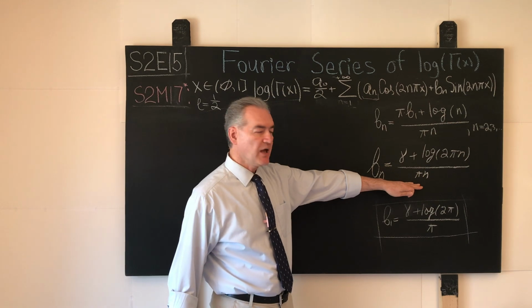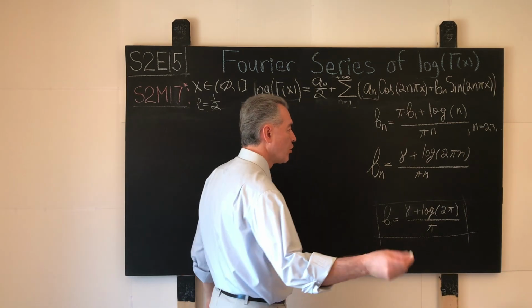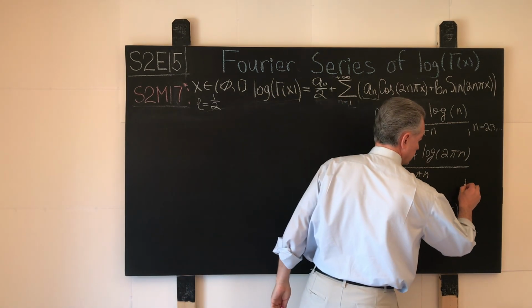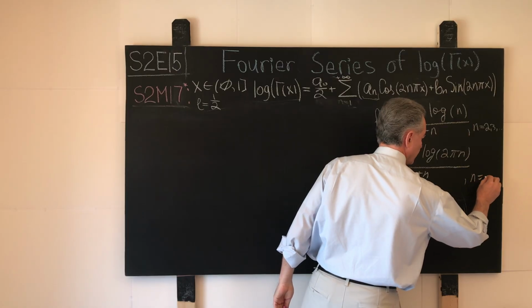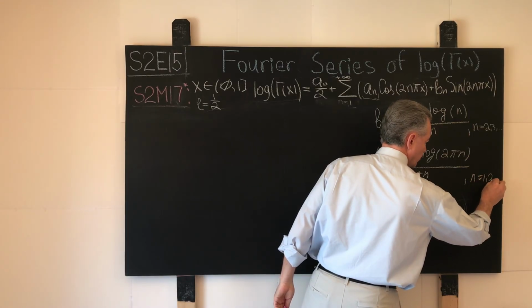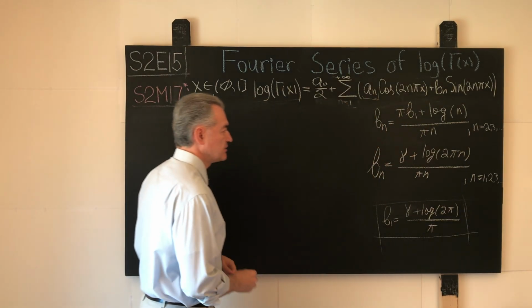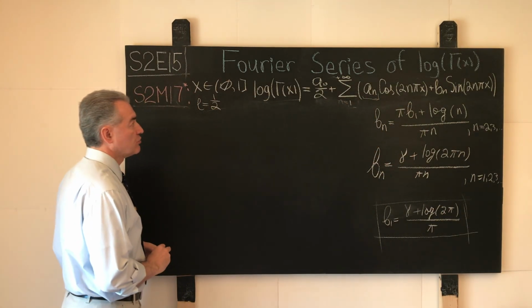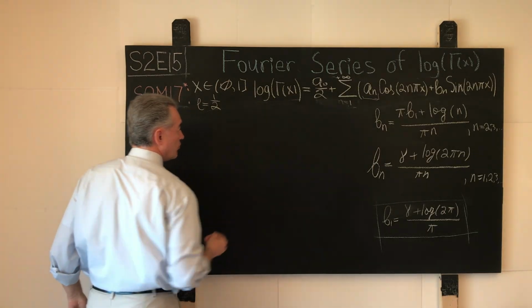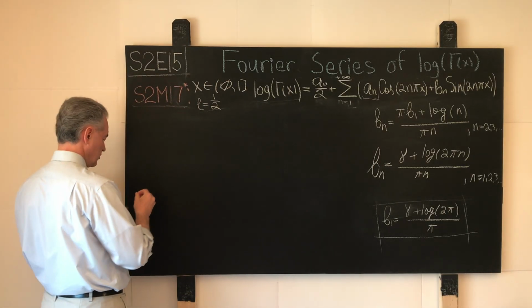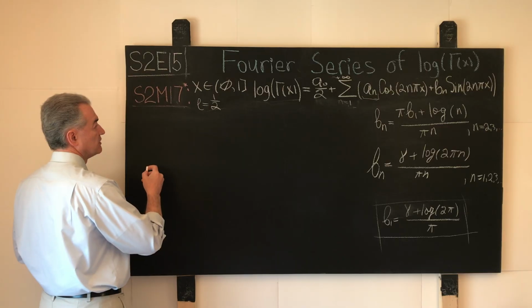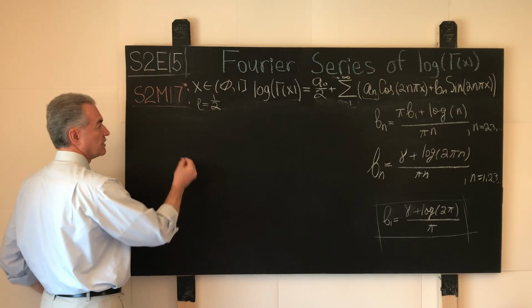So now we have a nice expression for all Fourier coefficients where n varies 1, 2, 3, and so on. And now we can simply write down the overall result, what we were asked to do in the first place. So here we will say, let's do it in red also.